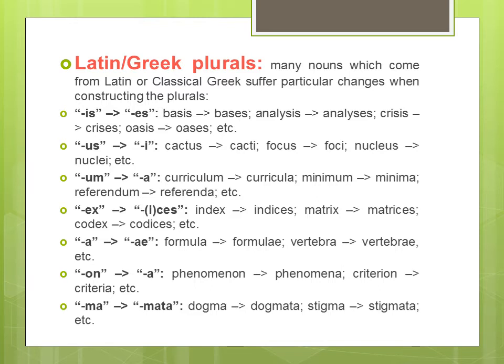The Latin words which end with us, when we make their plural, we change us into i. Let's take the examples now. The first one is cactus. The plural of cactus is cacti. Next is focus, foci. Then nucleus, nuclei.